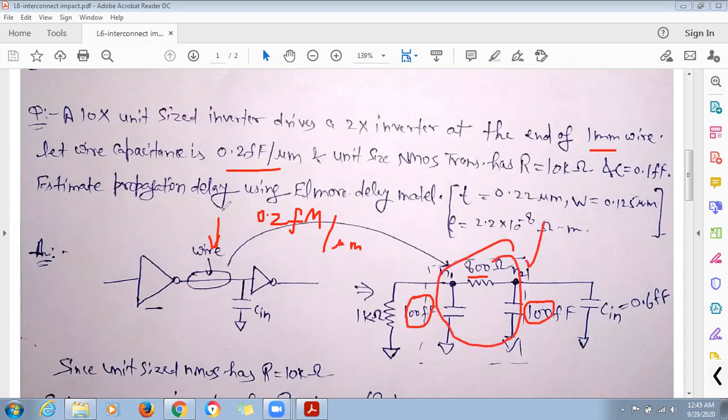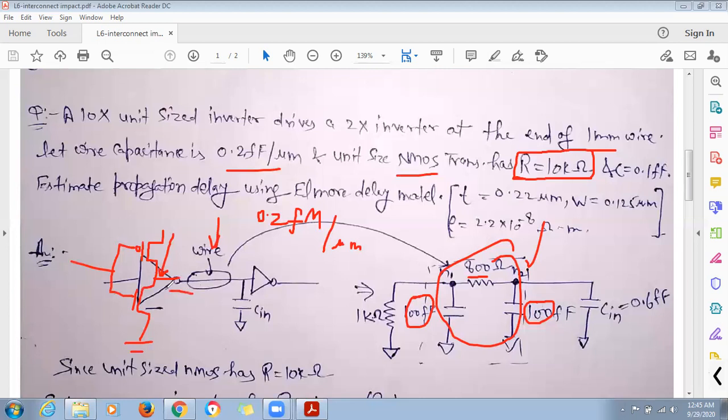Now let's talk about the 10 times unit size inverter. The unit size NMOS transistor has a resistance of 10 kilo ohm. So this is the inverter. So what will be the effective resistance?